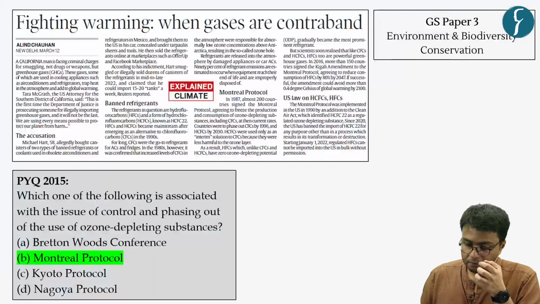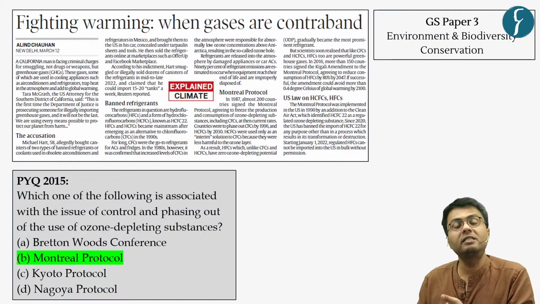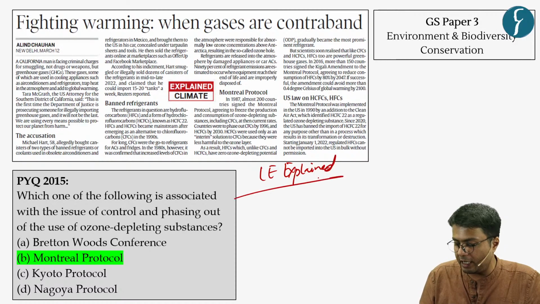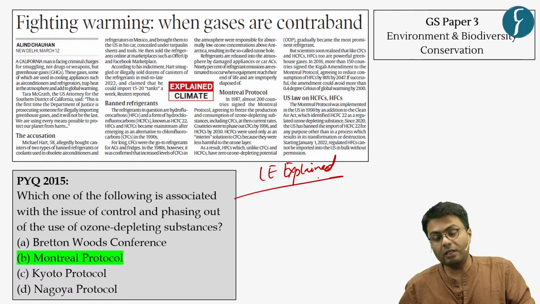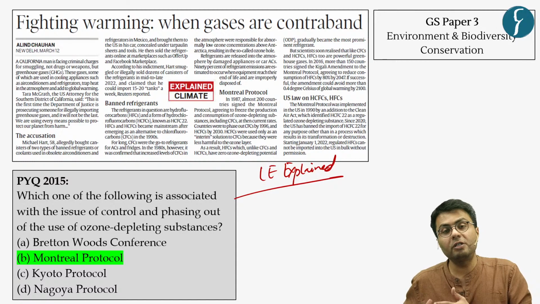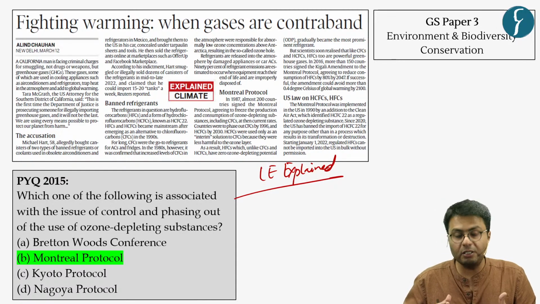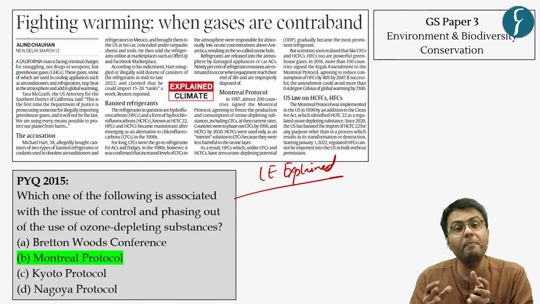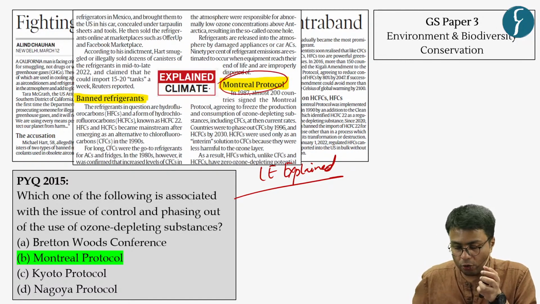Correct. So let us move to the second prelims-related article, which appeared in the Explained section of the Indian Express. Now, this article is about a person in California, US, who has been charged for smuggling of banned refrigerants, which were banned by the Montreal Protocol.